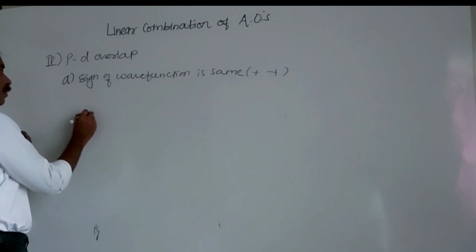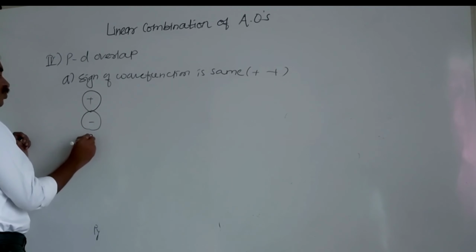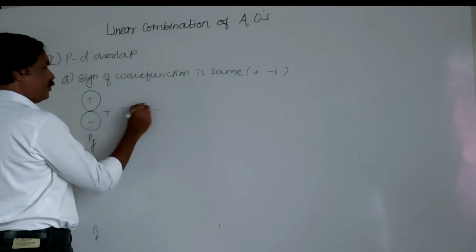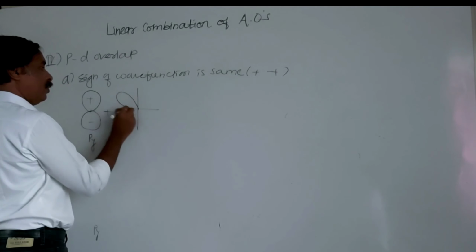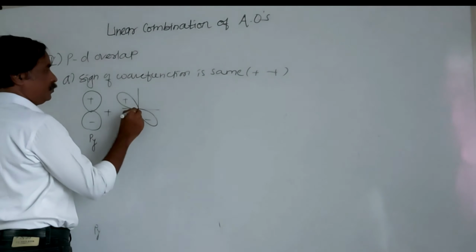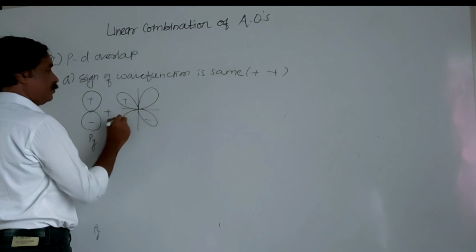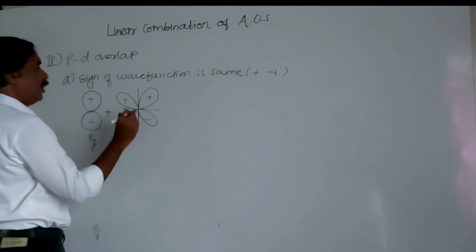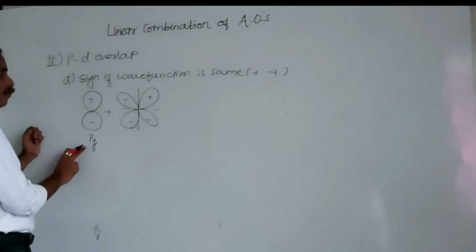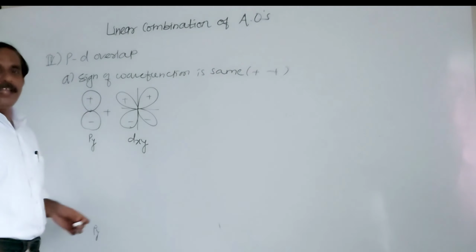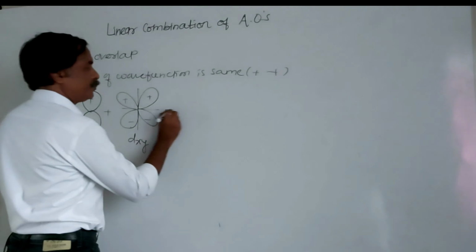I will take py. Here it is positive, negative. This is the py of one atom. And d, here positive, negative, like this. Suppose this is the dxy, and a linear combination of these two.